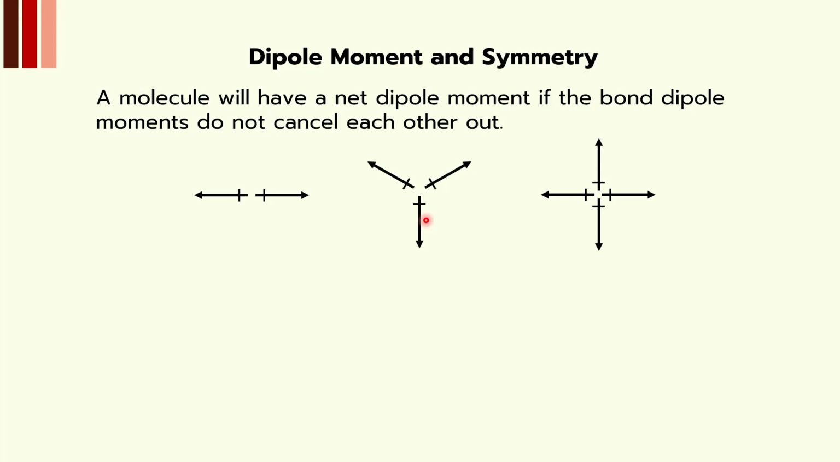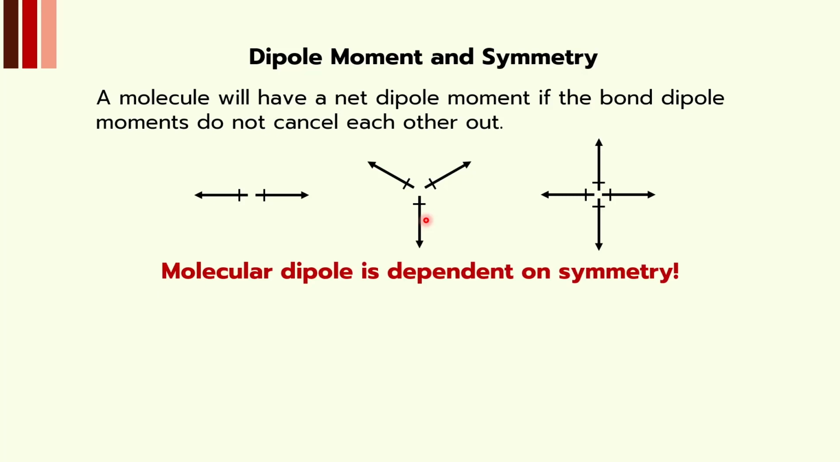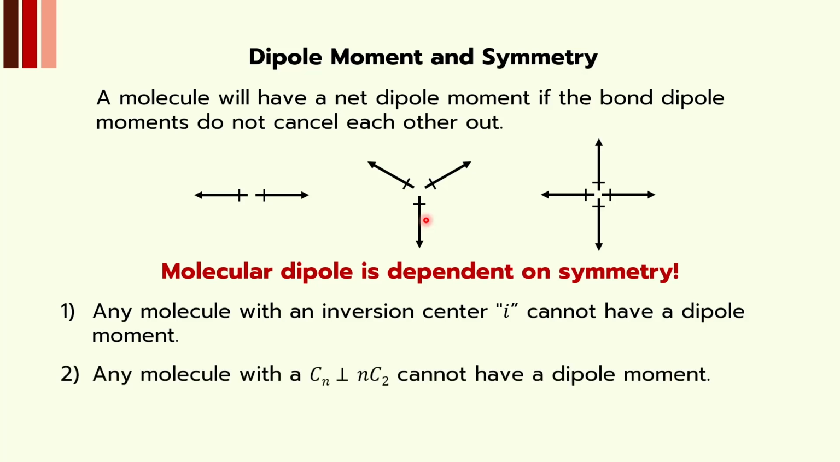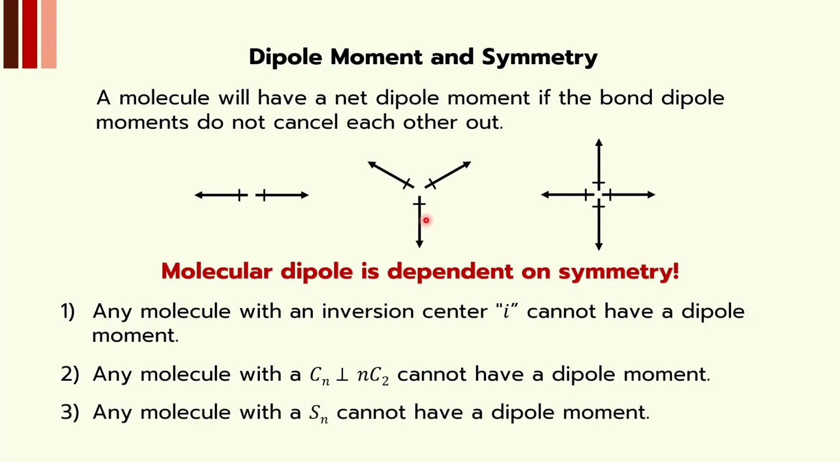What does it imply? It simply implies that molecular dipole is dependent on symmetry. That's why the symmetry concept is regarded as a useful concept. Any molecule with an inversion center cannot have a dipole moment. That's a very classical idea. If a molecule has a center of symmetry, then it cannot be a dipole, so the net dipole moment would be 0. Any molecule with a Cn axis perpendicular to nC2 axes cannot have a dipole moment. Generally, flat molecules or flat structures are very symmetrical and have 0 dipole moment. Any molecule with an Sn cannot have a dipole moment.